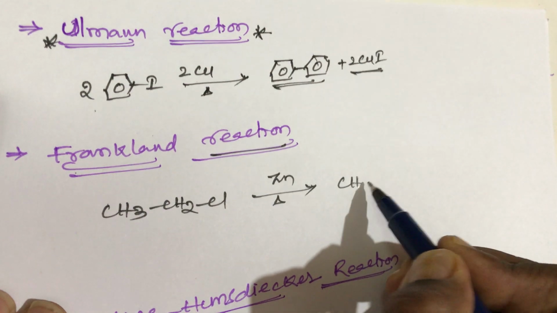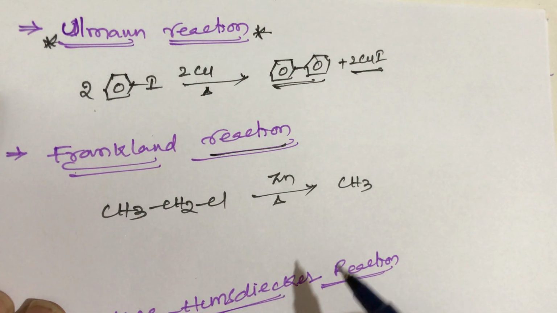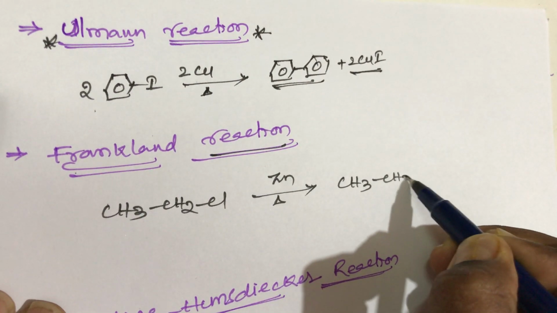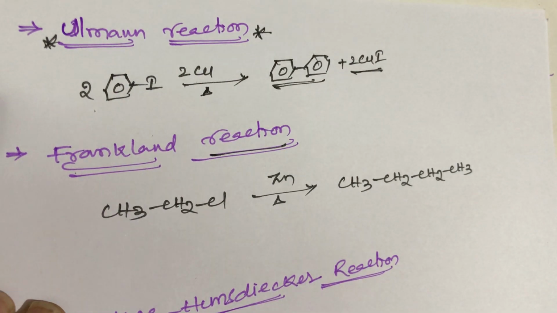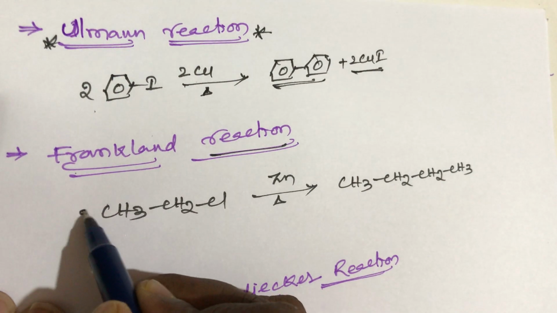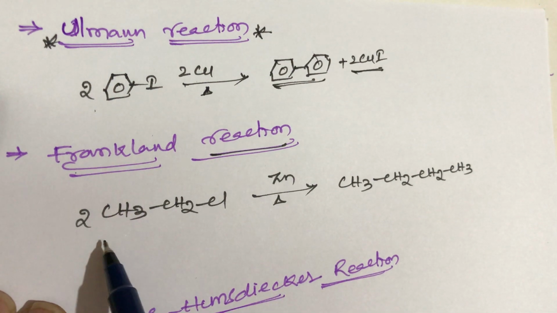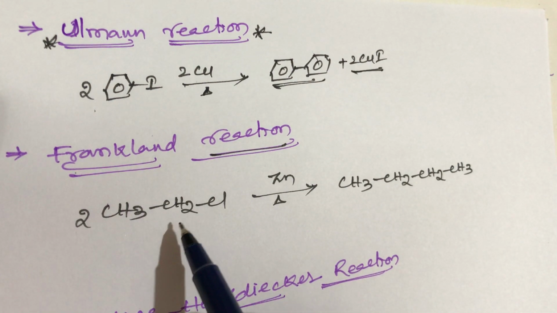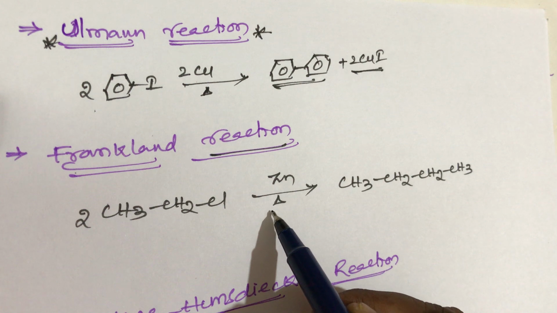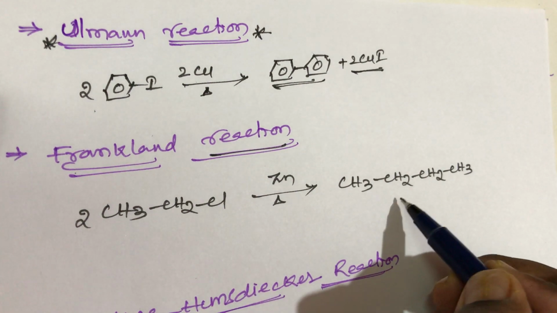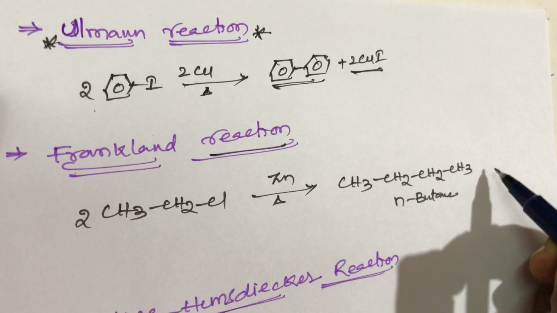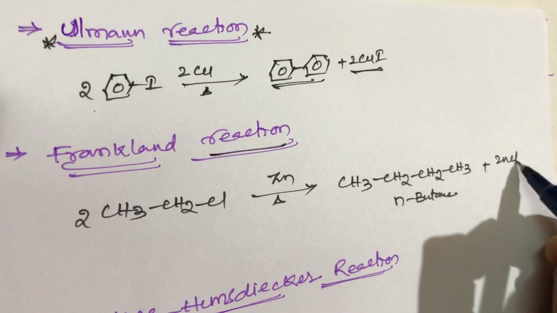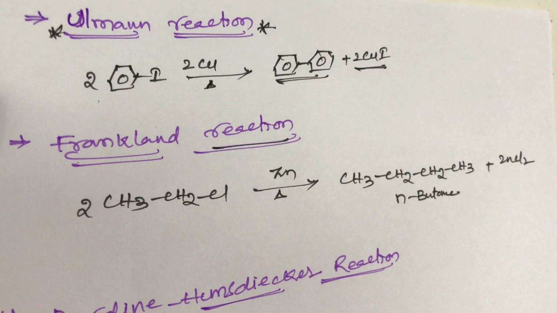butane. Butane will be formed. We should take 2 moles of ethyl chloride. When 2 moles of ethyl chloride react with zinc on heating, we get n-butane, and we also get ZnCl2. This belongs to the Frankland reaction.